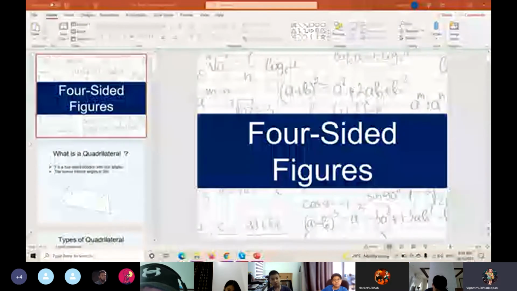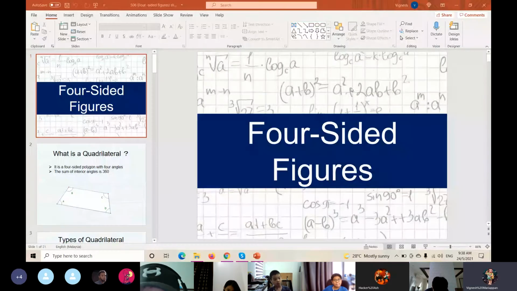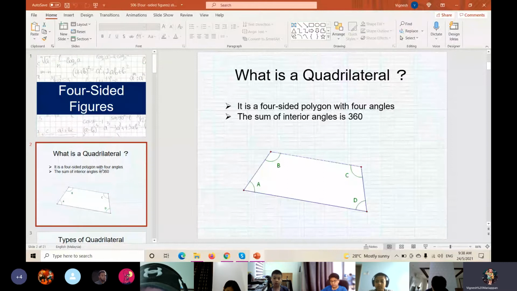Okay, so four-sided figures. You have to know what is quadrilateral in four-sided figures. Okay, what is a quadrilateral? It's a four-sided polygon with four angles, and then the sum of each interior angles should be 360 degrees. But remember that quadrilateral we should have four-sided polygon with four angles.